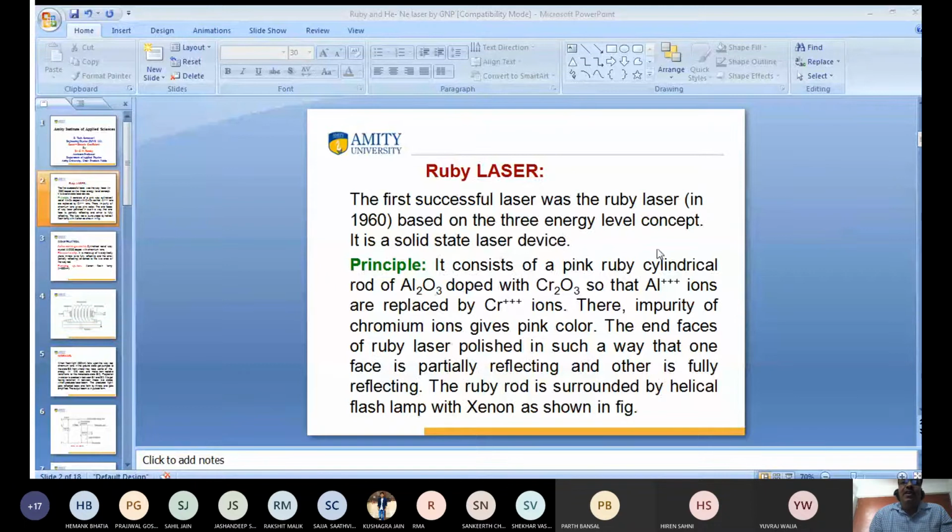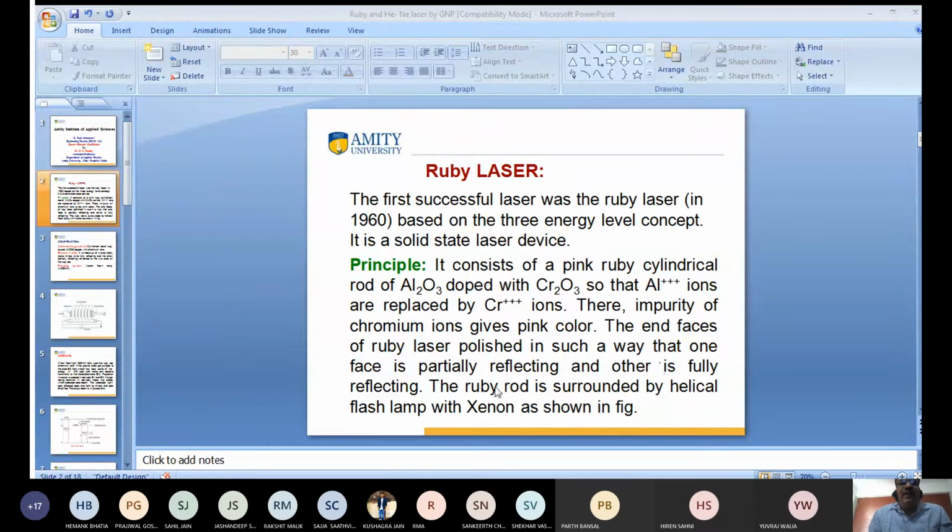What is a pink ruby cylindrical rod? It is a mixture of aluminum oxide and chromium oxide, where aluminum ions were replaced by chromium ions. So there is an impurity of chromium ions which gives the pink color. This is known as a ruby rod.